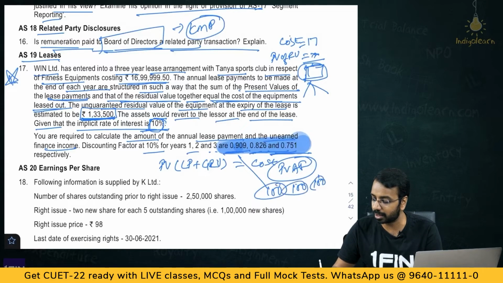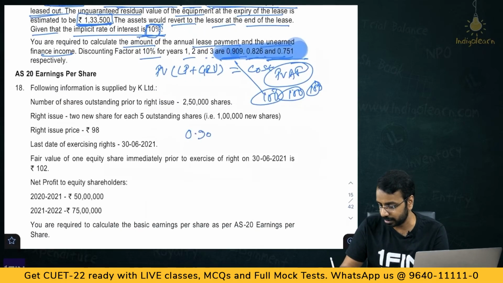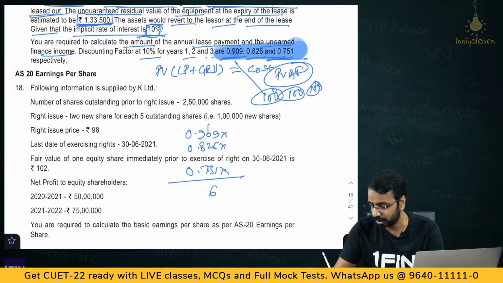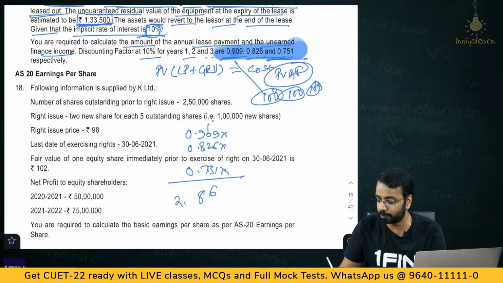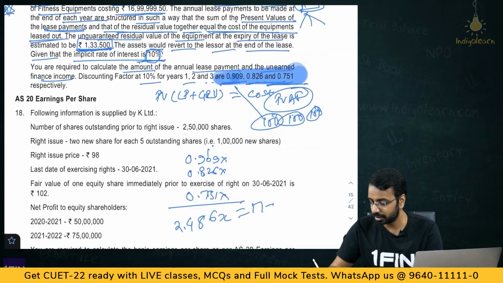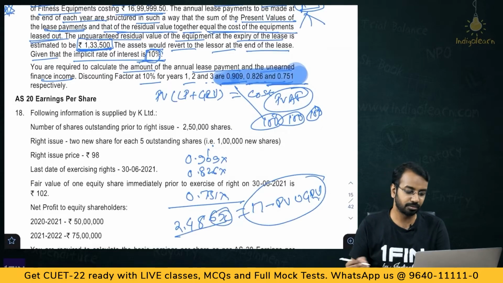Now, we do not know what is this 100, we call it x. So, basically what we are saying is, I will just write it down here: 0.909x, 0.826x, 0.751x, all this put together. So, 0.909 plus 0.826 plus 0.751 is 2.486x, which should be equal to your 17 lakhs minus the present value of unguaranteed residual value. So, whatever amount here you get, if you divide by 2.486, you will get the lease payments, right? That is how you have to approach.